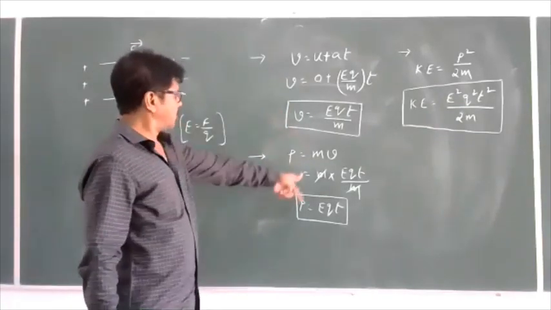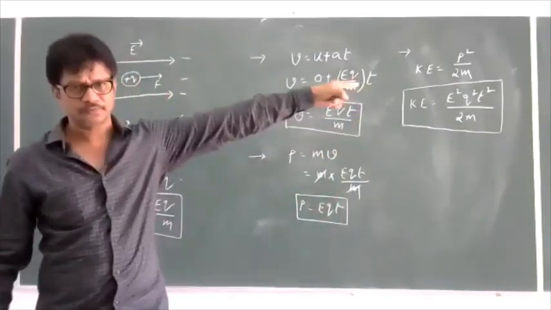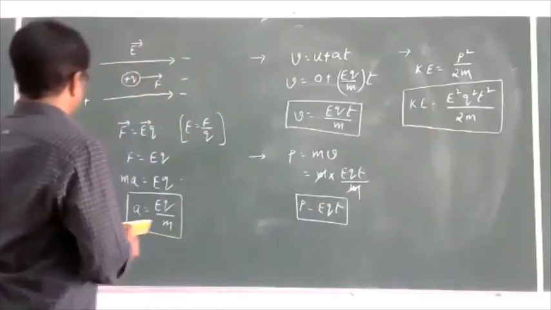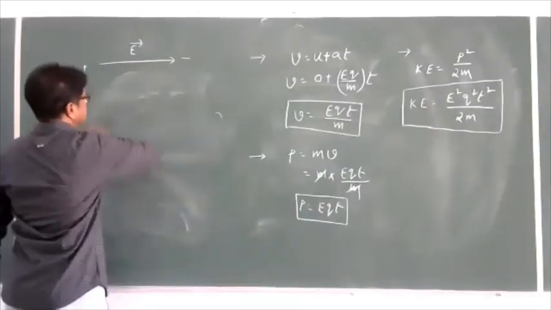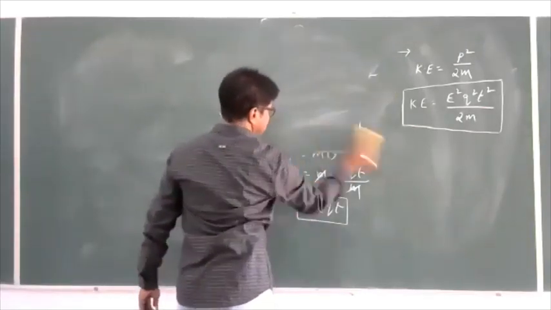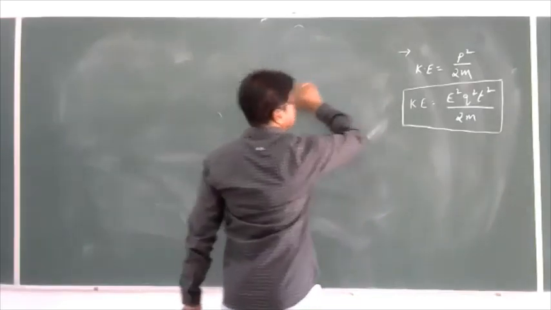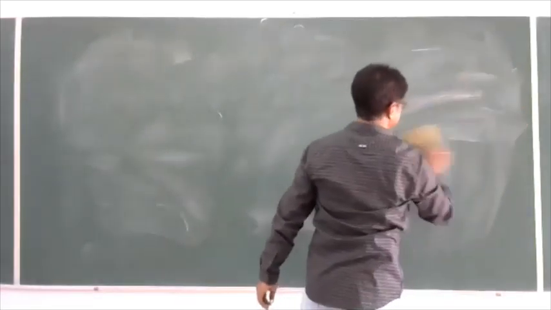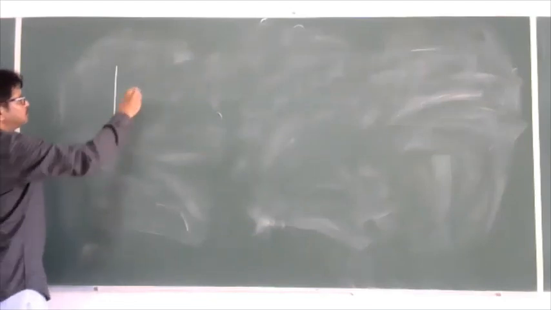So these are the formulas we derived, which are very important from the objective point of view. Now I am considering a uniform electric field.